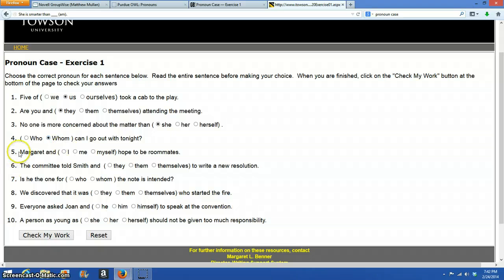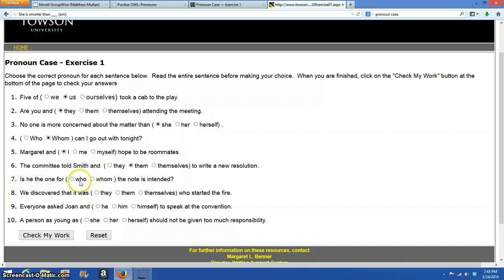All right, this is one. Question 5 is a lot like this one up here. In this one, up here, you get rid of the you and you just say, are they attending the meeting? So here, get rid of Margaret and just say, I hope to be roommates. That's how you do it. It's just like that one. The committee told Smith and, get rid of Smith and, so you're just going to end up with the committee told they to write a new resolution? No, the committee told them to write a new resolution.